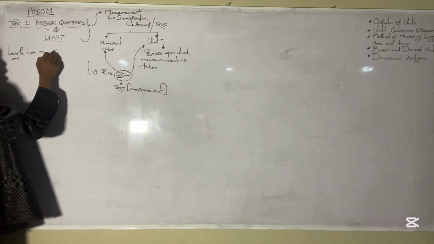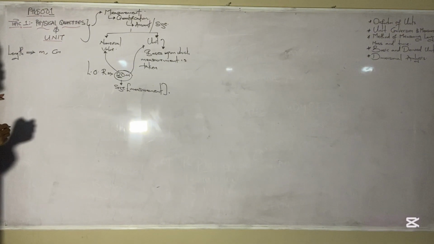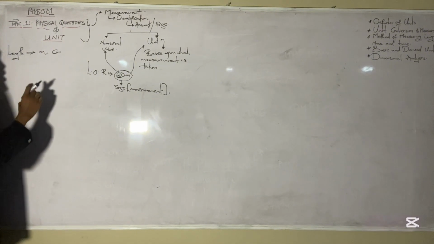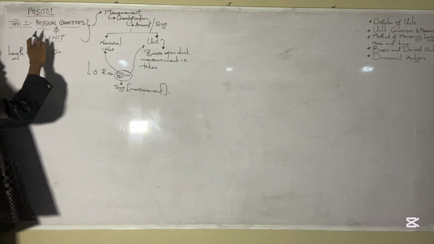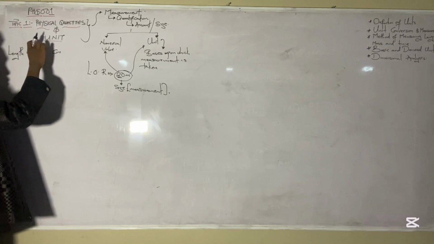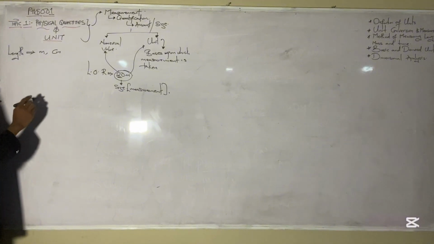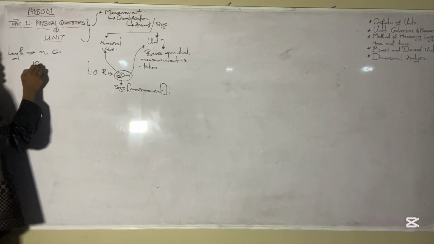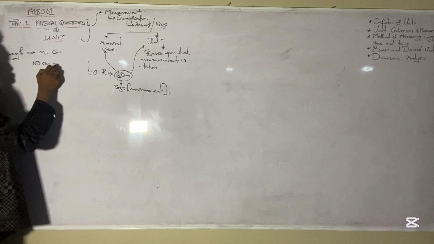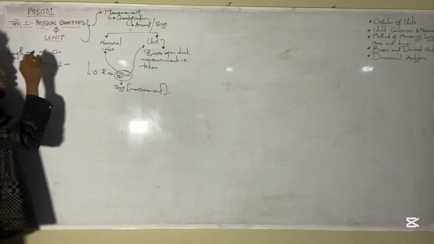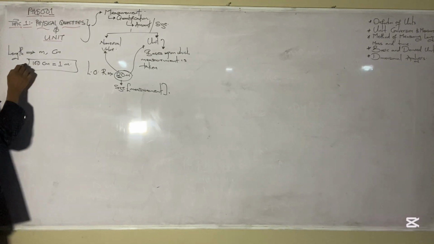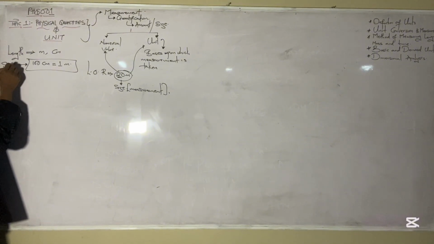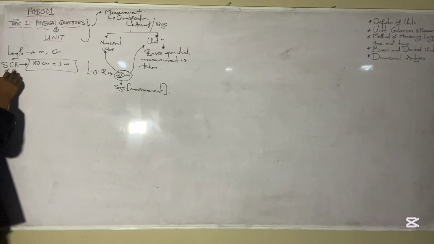You can also measure length in centimeters. So how do you run conversions? The first thing you want to know in conversion is the standard relationship between the two units. For instance, we know that 100 centimeters is what makes 1 meter. This relationship here is called the standard conversion relationship of that unit.